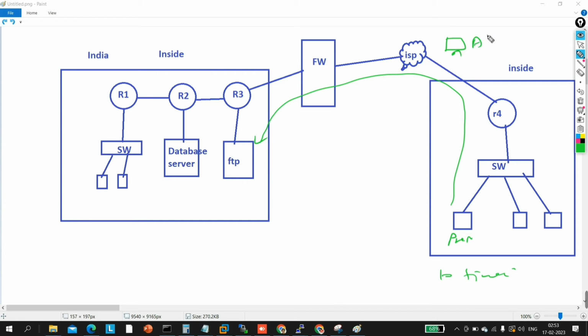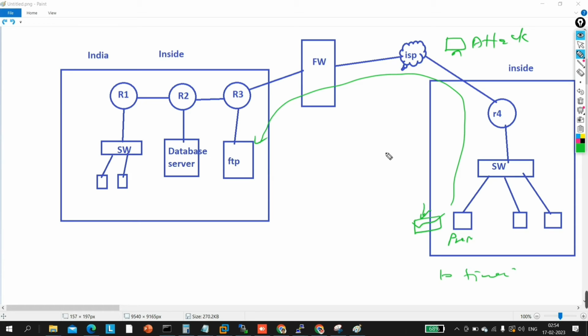And there will be some attacker as well. So suppose this one is the attacker. What if this attacker modifies my packet on the internet, and if the firewall allows this attacker to go into my inside network, the attacker can put some virus in my packet. So here I am sending a packet from here, right? And on the internet, on the public network, the attacker can put a virus in the packet.